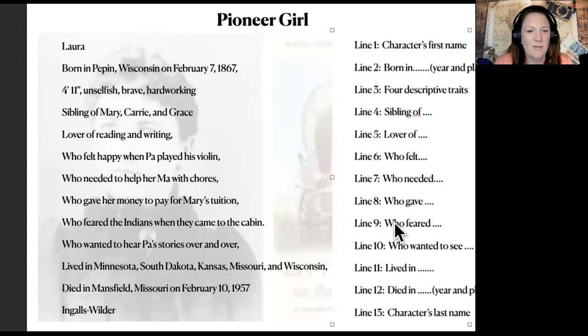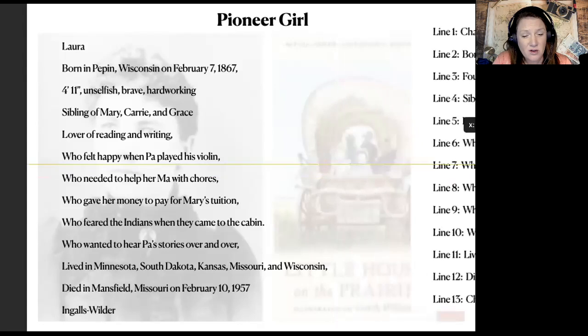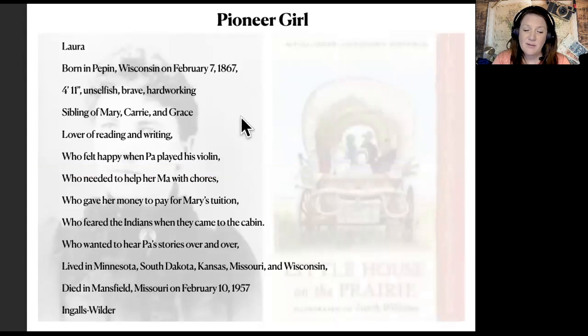Laura, born in Pepin, Wisconsin on February 7, 1867, 4 foot 11 inches, unselfish, brave, hardworking, sibling of Mary, Carrie, and Grace, lover of reading and writing, who felt happy when Pa played his violin, who needed to help her ma with chores, who gave her money to pay for Mary's tuition, who feared the Indians when they came to the cabin, who wanted to hear Pa's stories over and over, lived in Minnesota, South Dakota, Kansas, Missouri, and Wisconsin, died in Mansfield, Missouri on February 10, 1957, Ingalls Wilder.